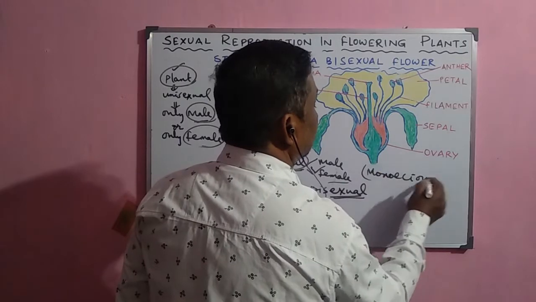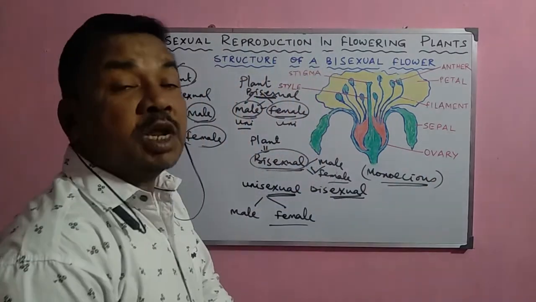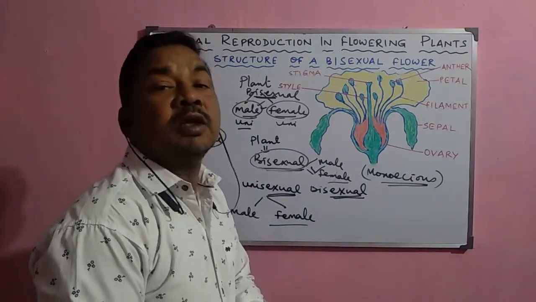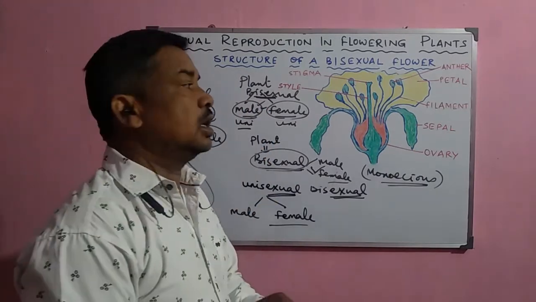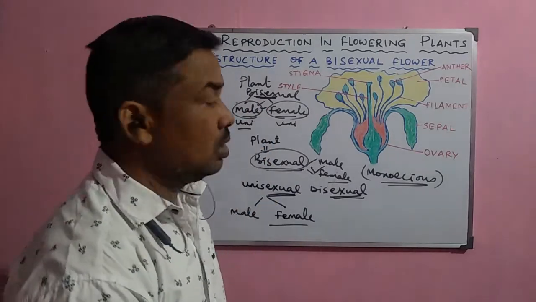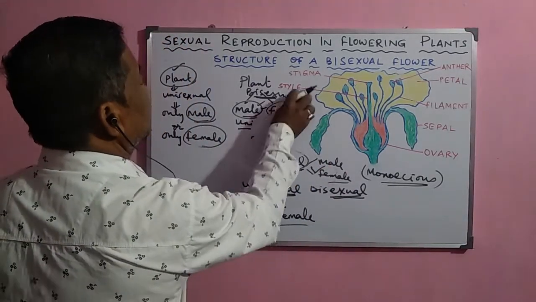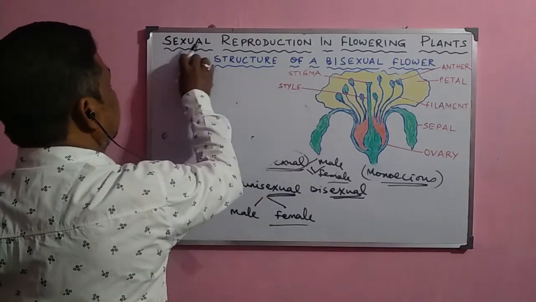And this type of flower contains both male and female parts. The male part normally produces the male gametes, called the pollen grains, and the female part produces the female gamete, called the egg cells. Now, what are the important parts of the male and the female part in a flower? Now, look at the figure here.